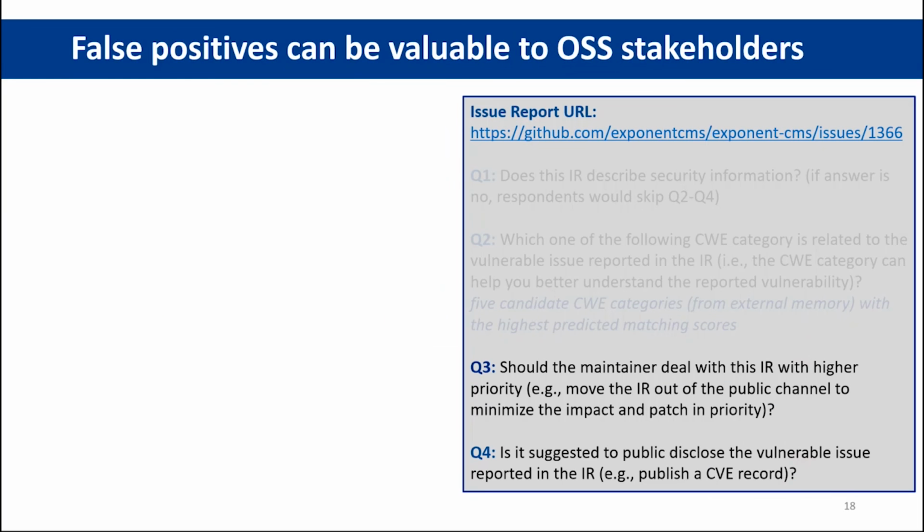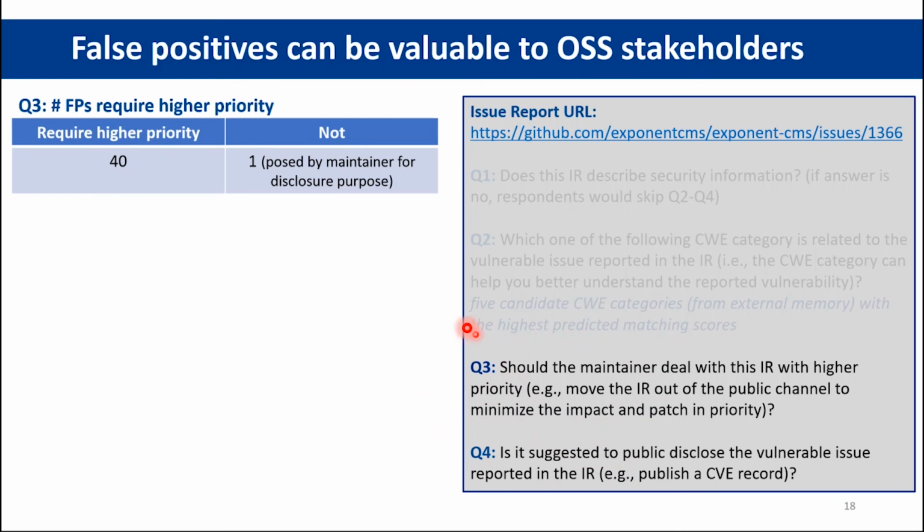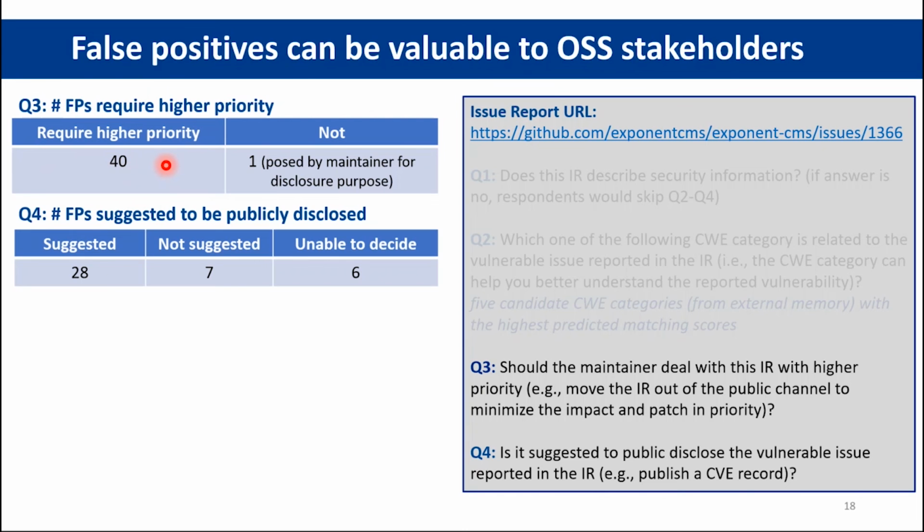For Q3 and Q4, we aim to examine the value of these security-related but not CVE-referenced issue reports for OSS maintainers and users respectively. In Q3, we observed that 40 security-related false positives are considered to have higher priorities for maintainers, and in Q4, 28 are suggested to be publicly disclosed.